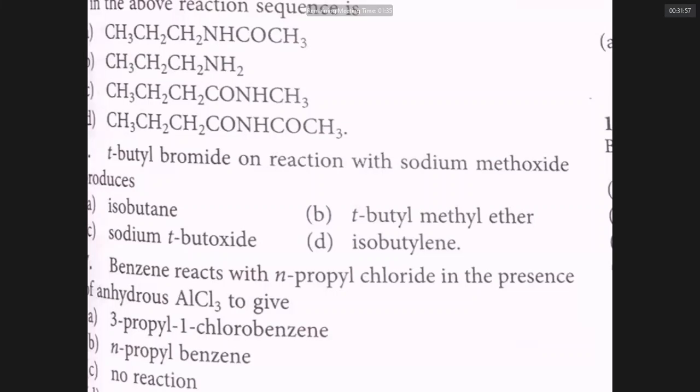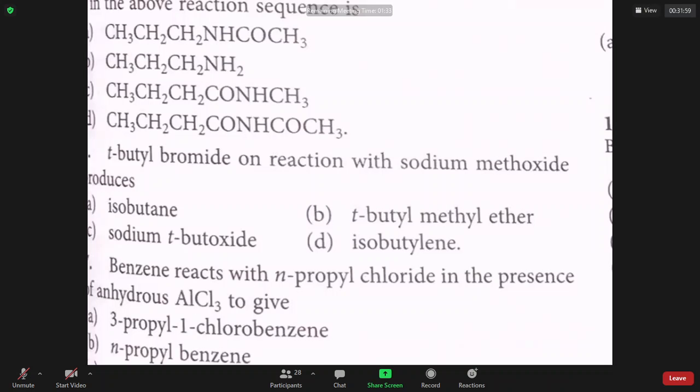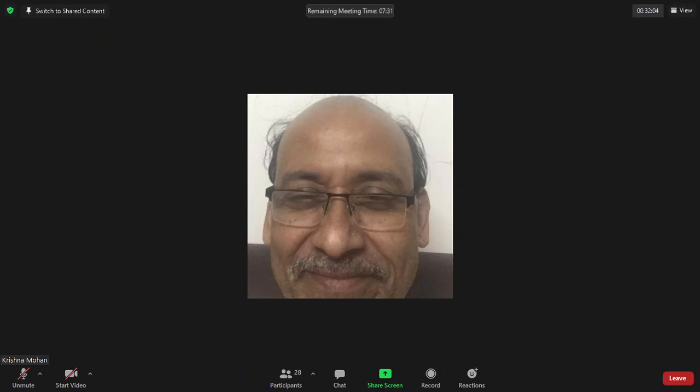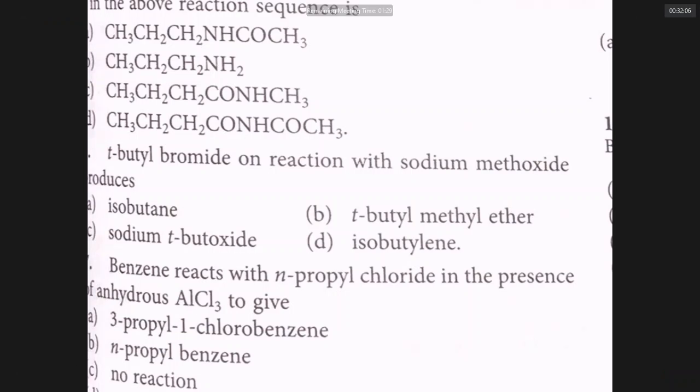Tertiary butyl bromide, whenever it reacts with any heavy base or alcoholic KOH, gives no substitution, only elimination. It readily makes a carbocation that is very stable, that easily loses an H plus to give alkene.